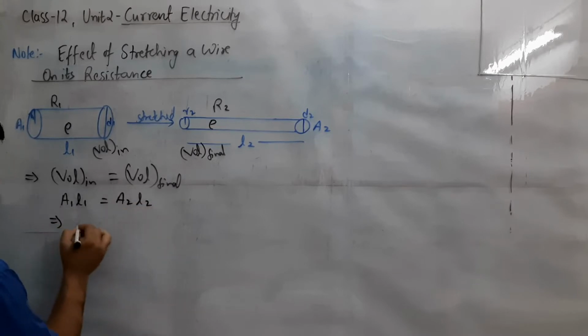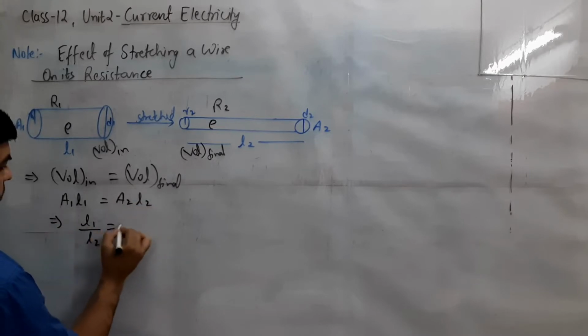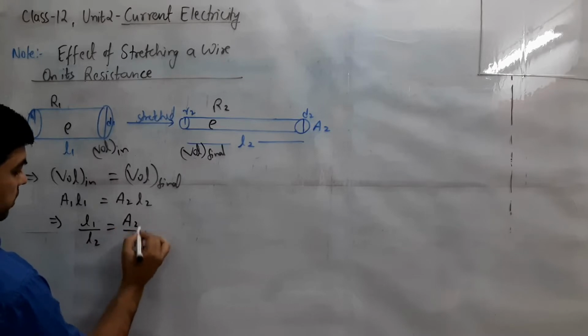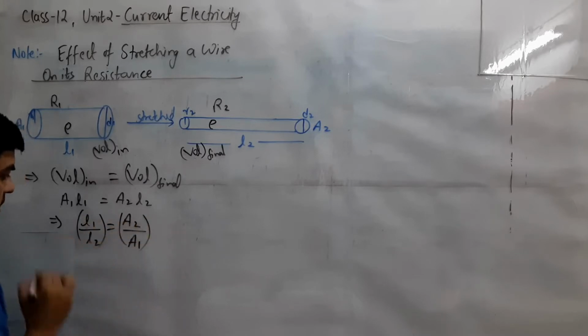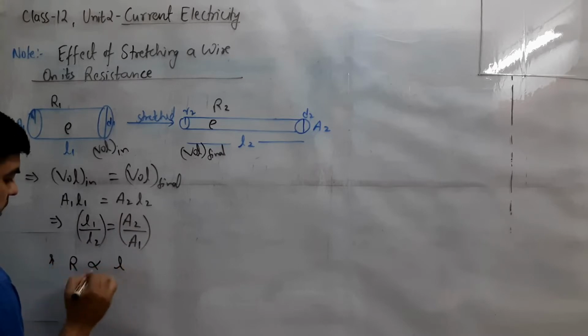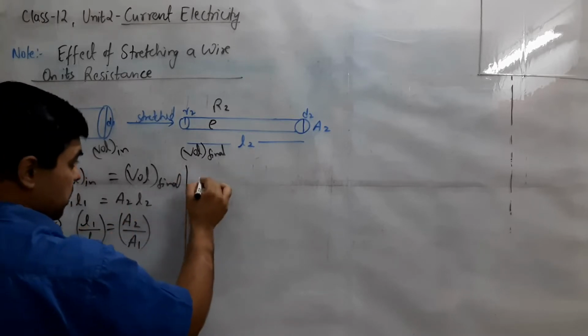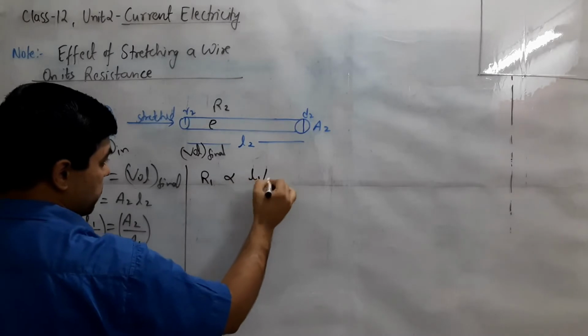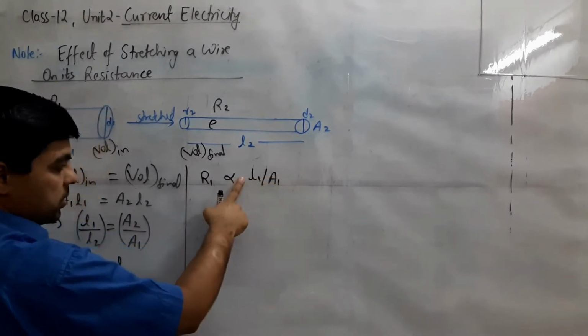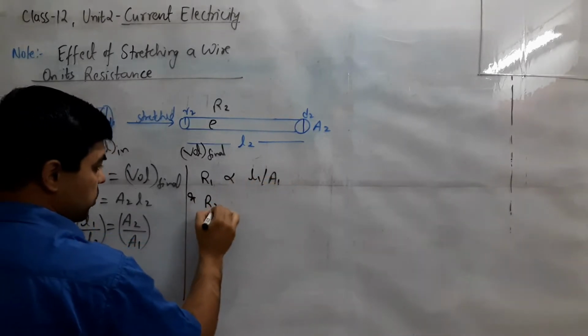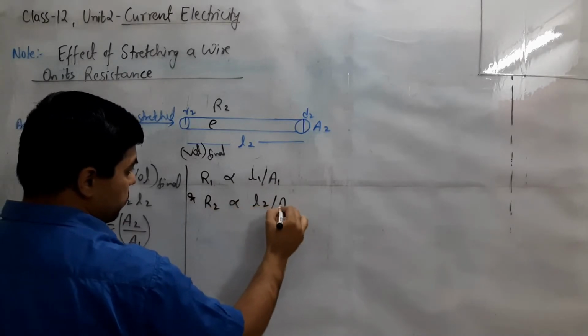From this we have the ratio L1 by L2 equals A2 by A1. We know that R is proportional to L and inversely proportional to area, so R1 is proportional to L1 by A1, because rho is constant, and R2 is proportional to L2 by A2.